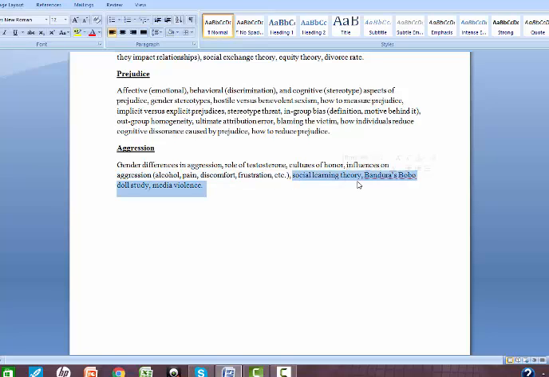We talked about social learning theory being the nurture side of things, that you see other people being aggressive and so you're more likely to be aggressive, which led us to discussing the Bandura Bobo doll study, where children who saw an adult being aggressive with the Bobo doll were much more likely to go in and imitate those exact same aggressive behaviors, whereas children in the control group who did not see an aggressive adult were not aggressive with the Bobo doll. Which then led us to the discussion of media violence, and we said there's a correlation between watching violent media and being aggressive.